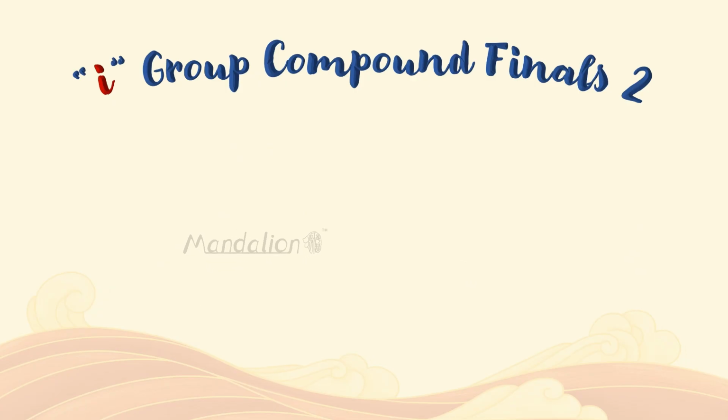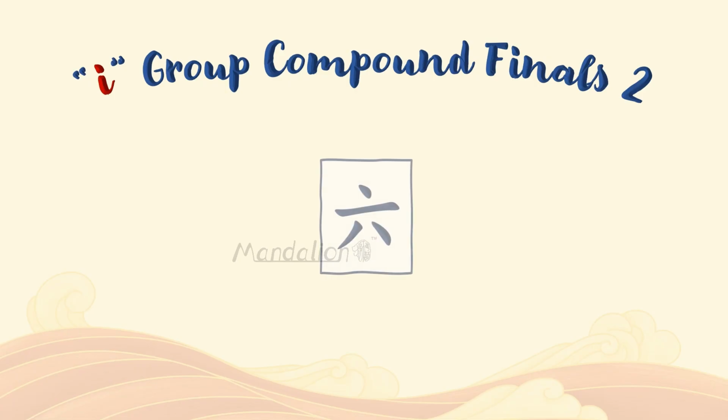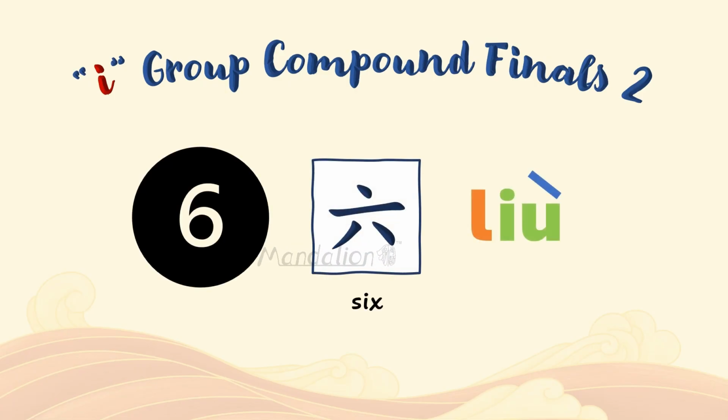Now, let's take a look at some characters with pinyin ending with these finals. This is the Chinese character for the number 6, and it is read as liu. The pinyin for liu consists of the initial le and the compound final you. Le, you, liu. It should be read in the 4th tone, liu.